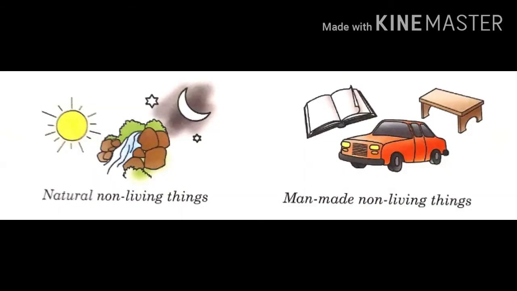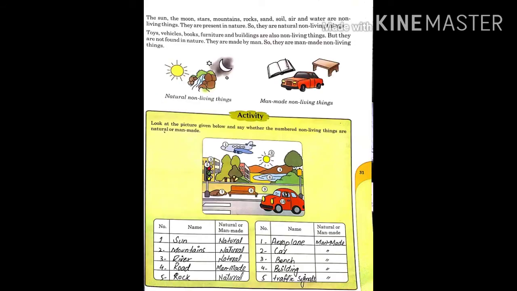As you can see in these pictures, firstly, we have the sun, the moon, stars and rocks. These are natural non-living things. And in second picture, you can see a book, car and table. And these are things made by man. So these are the examples of man-made non-living things.